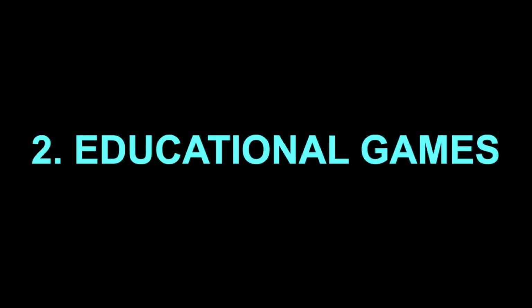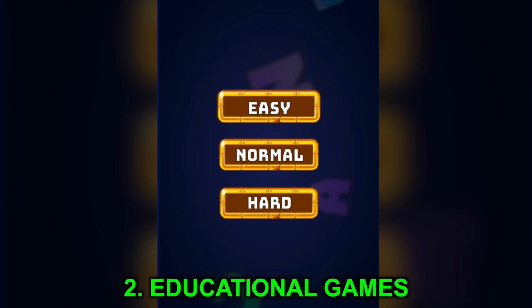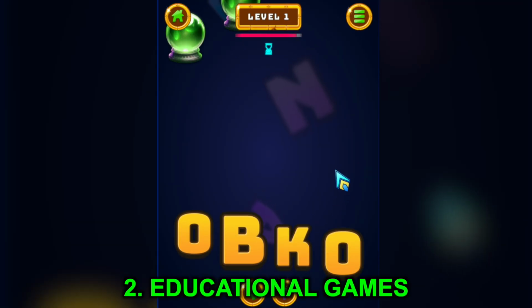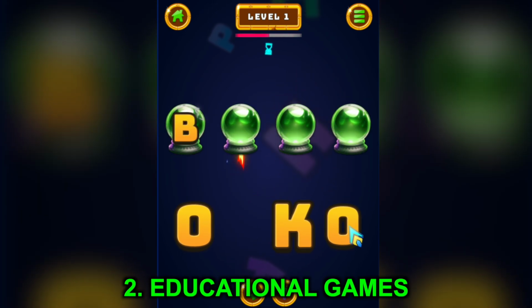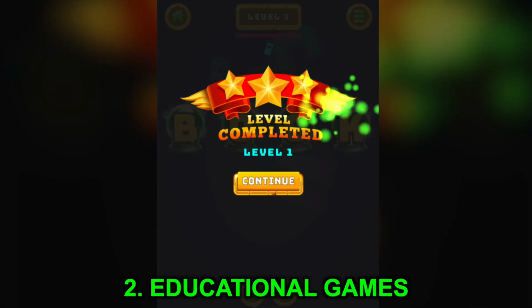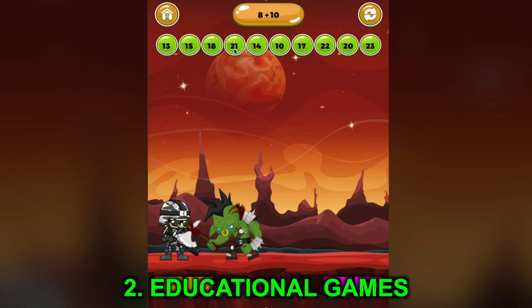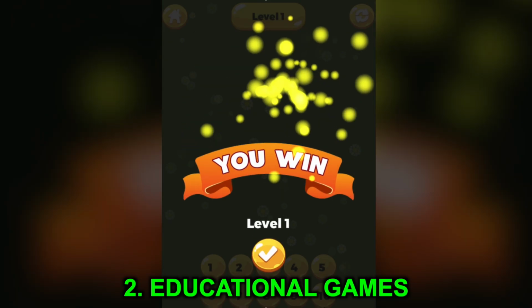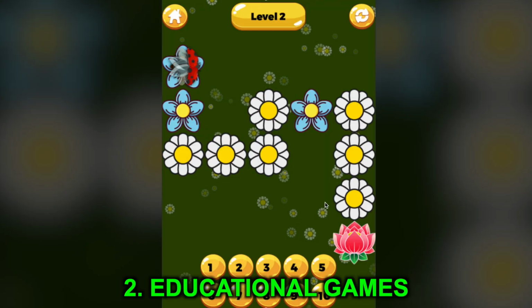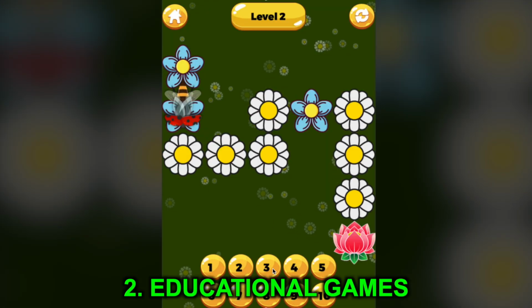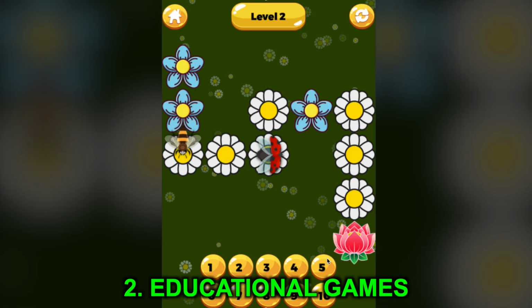Number 2 is educational games. Educational games incorporate many elements into their mechanics across multiple subgenres that help with cognitive development. The games aim to teach players some kind of knowledge and are suitable for players of all ages. Popular educational games are word scrambling, math, memory or number puzzles, tangram, and so on.